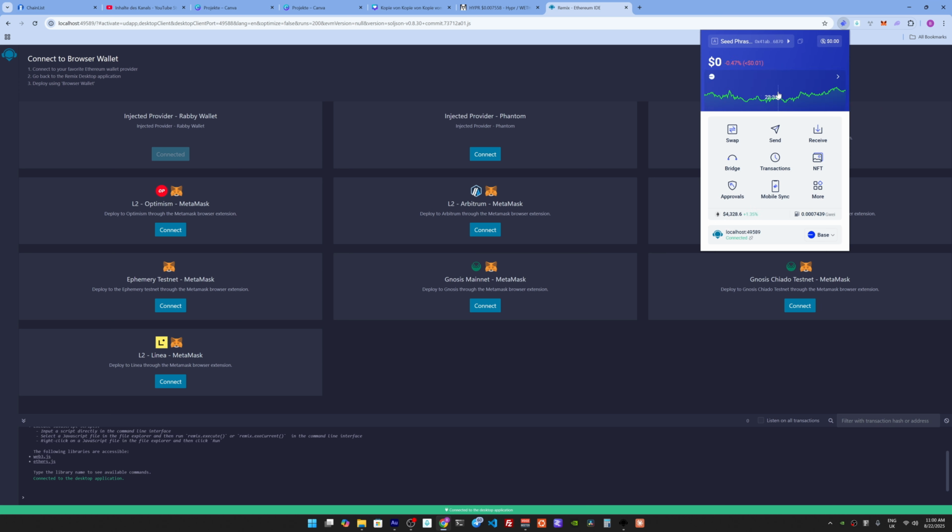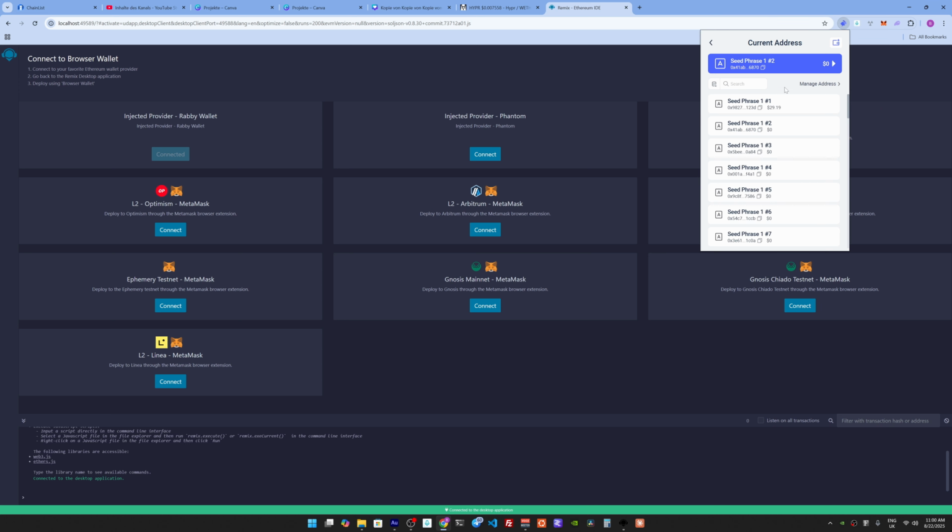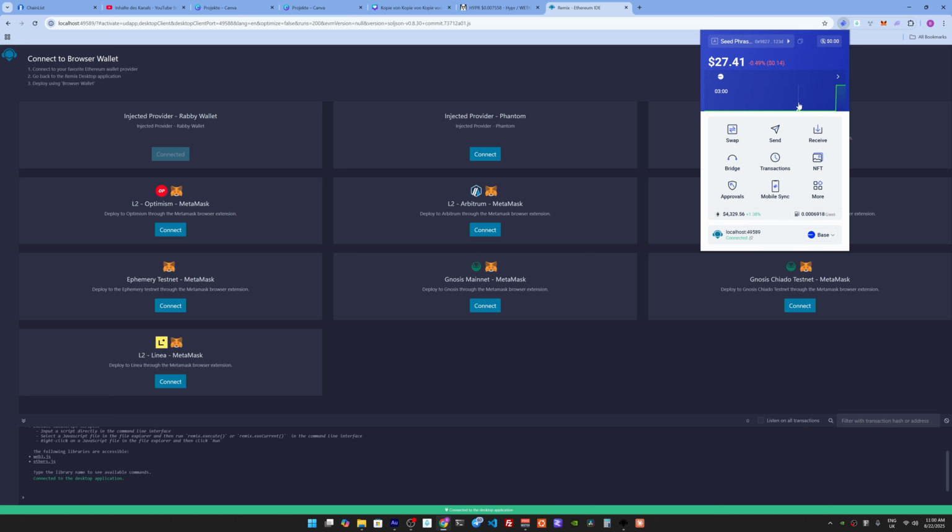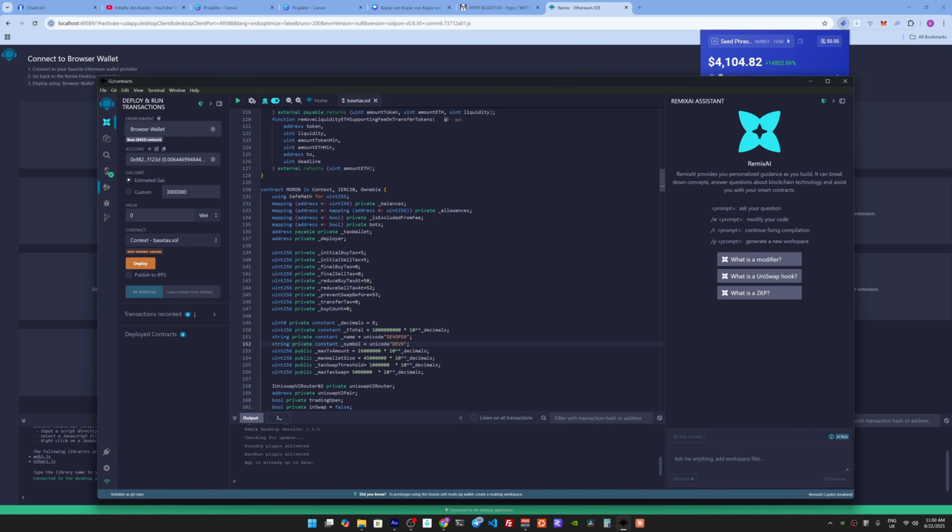Let's just see what's up here in the wallet. Okay, that's the wrong one. I want to make everything on here. Let's just see if I have funds on base. Yeah, I have some funds on base, I think. Good. Okay, now let's just launch the coin, I would say. We go back to here to Remix, and then we go to our main wallet and we will deploy this baby here.